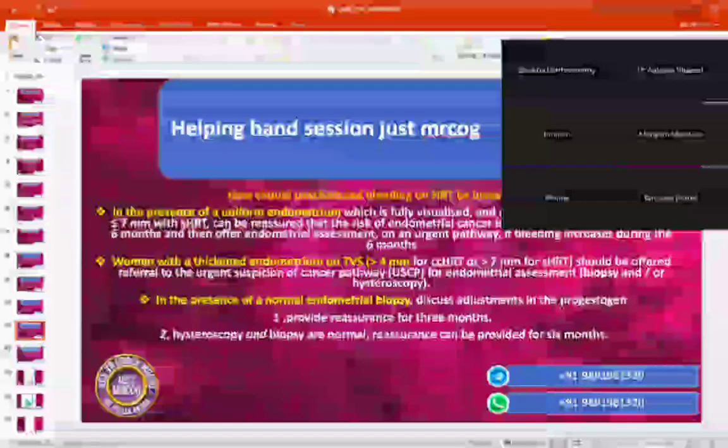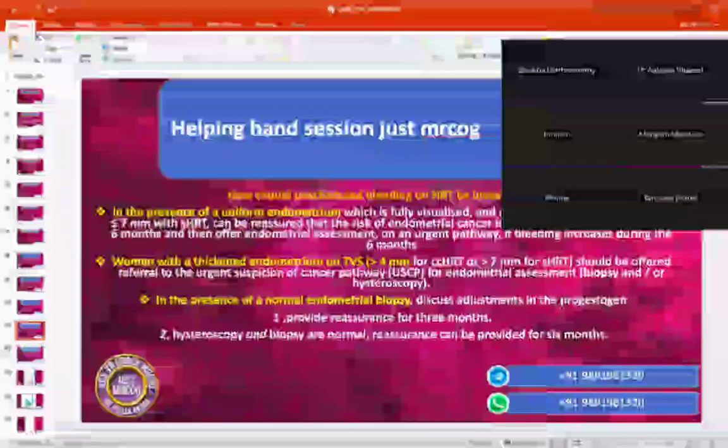I'll confirm the name and HS number on this report, and this belongs to you. I'm sorry, the scan is showing, I'll just show you on a diagram. This is the womb and this is the lining of the womb. In your case, the thickness of the lining is 5 mm.